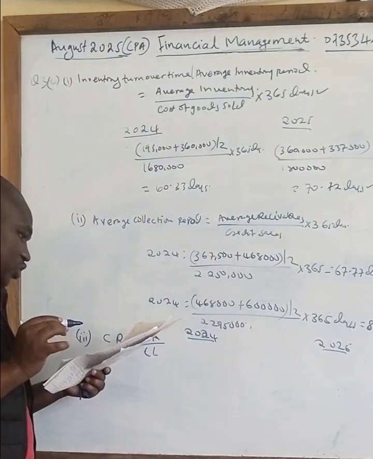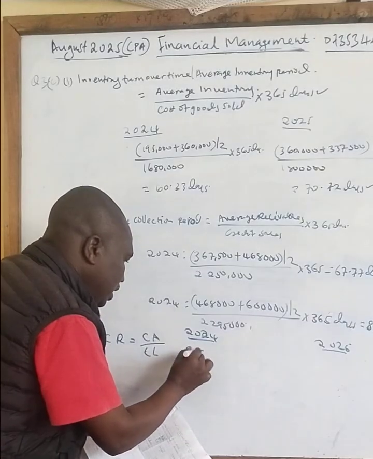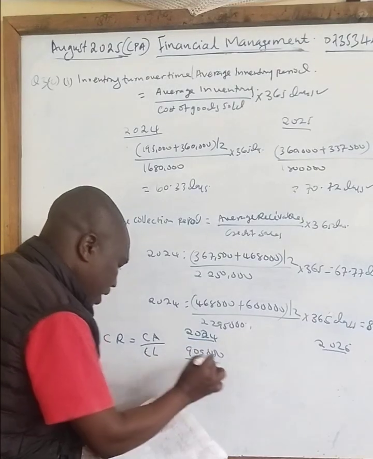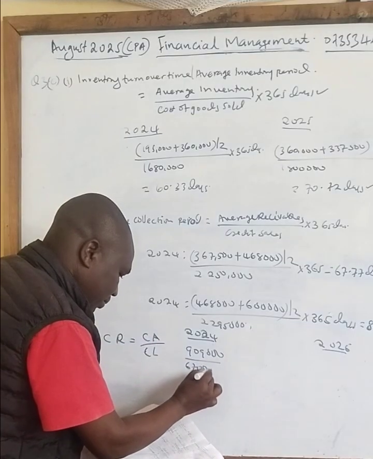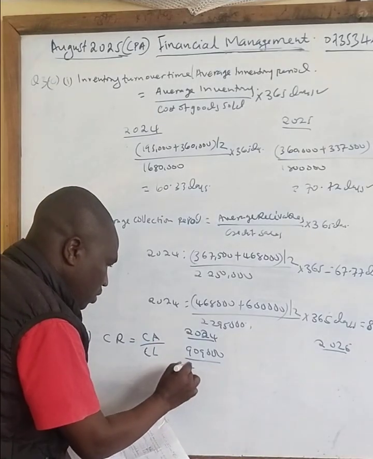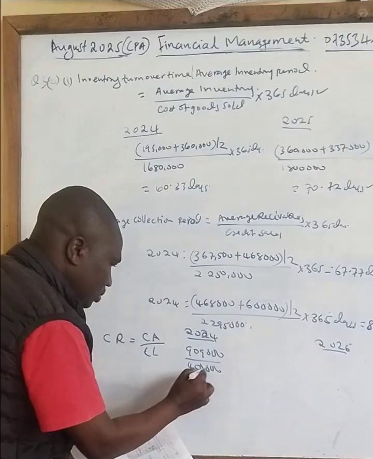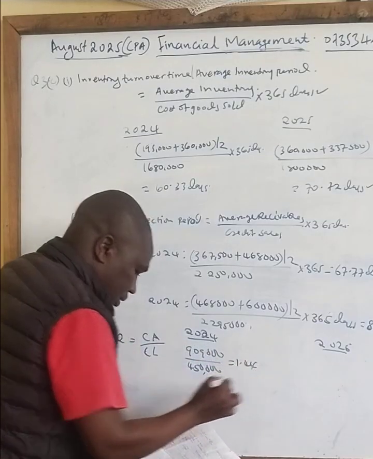So current assets for 2024, we have been given there 909,000. Divide by current liabilities, I can see 675,000. No, not 675, but 450,000. So when you work out there, you get 1.44.